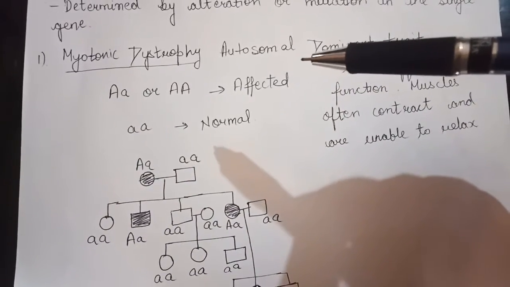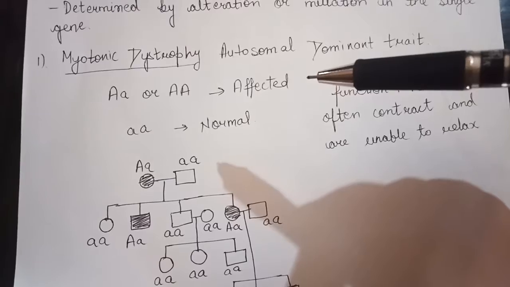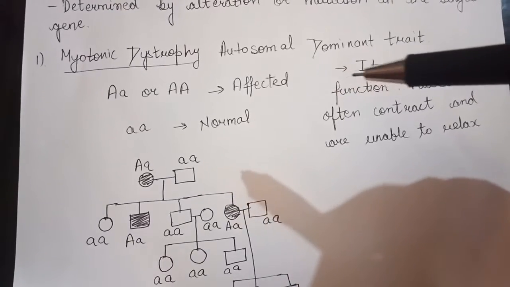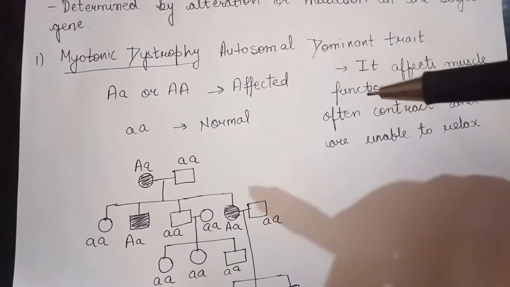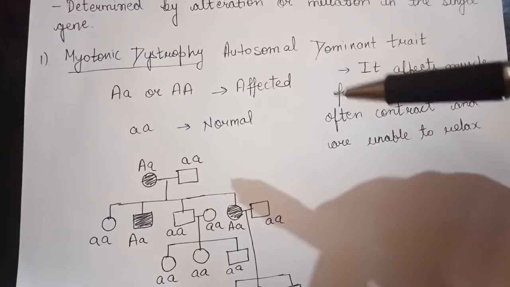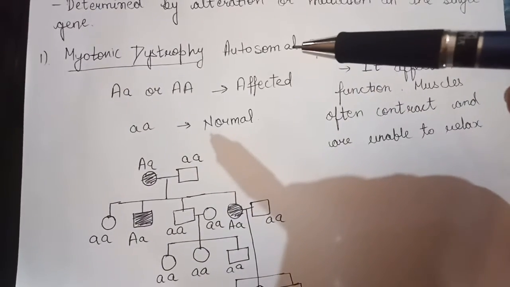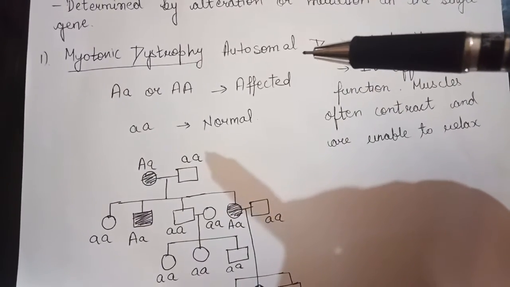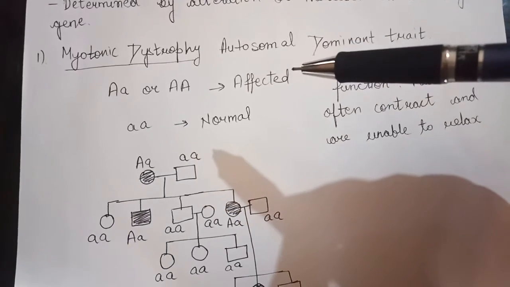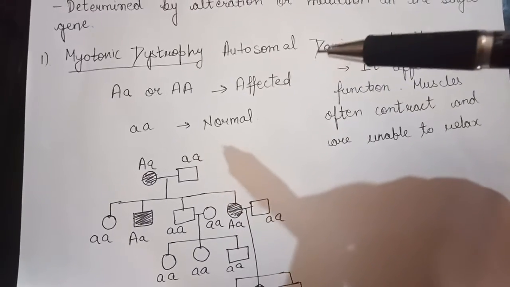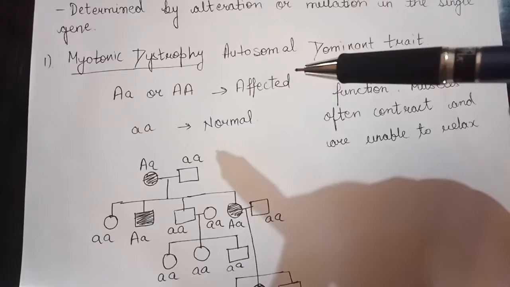What are autosomes? The 22 pairs of chromosomes are autosomes, and the 23rd one is considered the sex chromosome. So autosomal means the gene of the autosomal chromosome is affected,